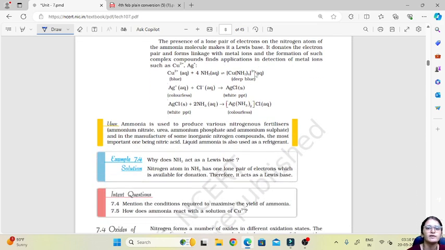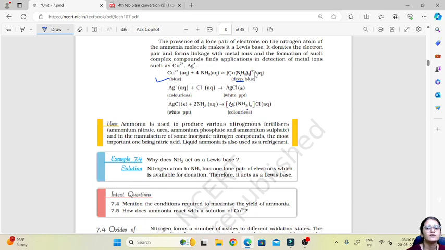For example, when NH3 is combined with copper, it forms this complex compound, tetraamine cuprate or tetraamine copper, which is a deep blue solution. Then silver, when silver chloride is treated with NH3, it forms diamine silver chloride, which is colorless.